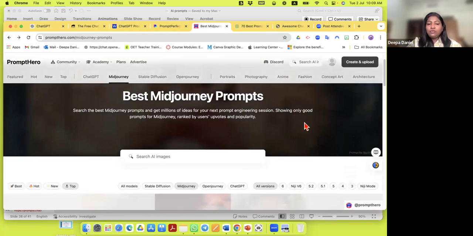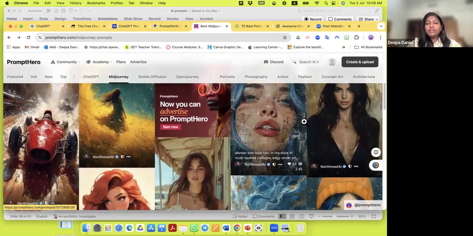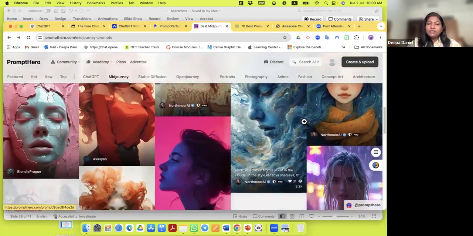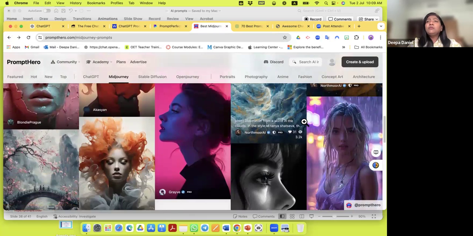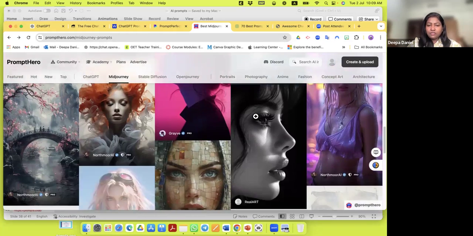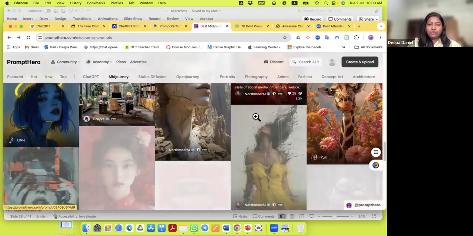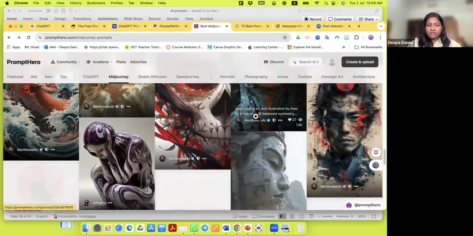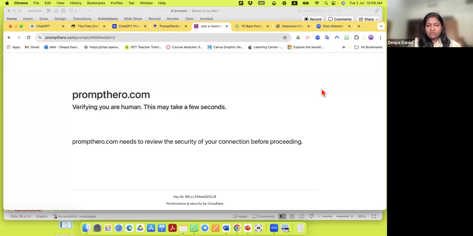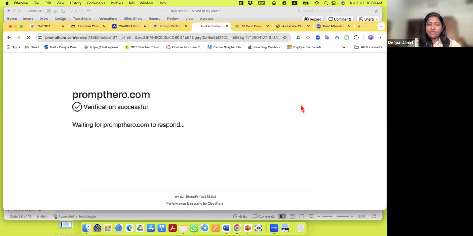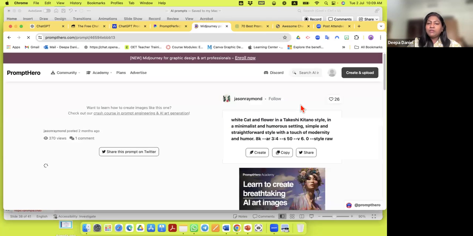There. So you have thousands of images here. So in case you want to generate images for your class, for your PowerPoint presentations, or for your social media or advertisements, whatever you want, you just select any image that you like. So let's, for example, I choose this, okay? It's going to verify first and it will open the image for me.